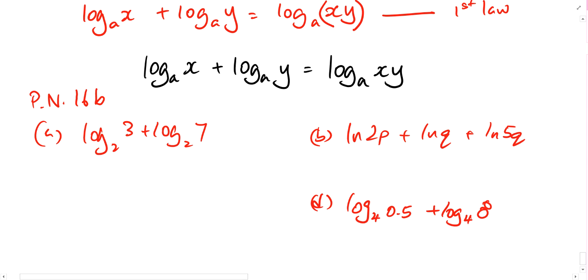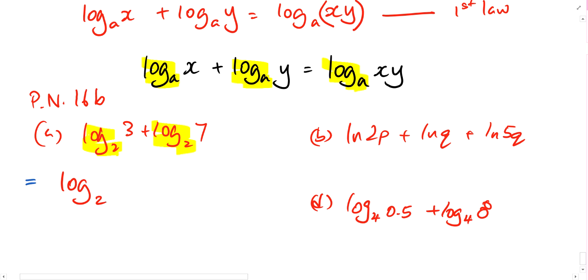So for part A, are you adding two logarithms with the same base? That's what you need to ask yourself. Yes, then I can apply this. I'm adding two logarithms with the same base, so I will get a logarithm with the same base. Here I've got log base 2, log base 2, so my result will also be log base 2.